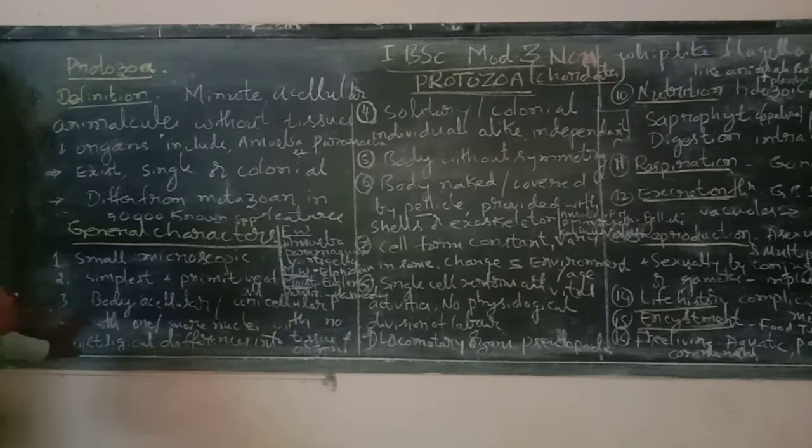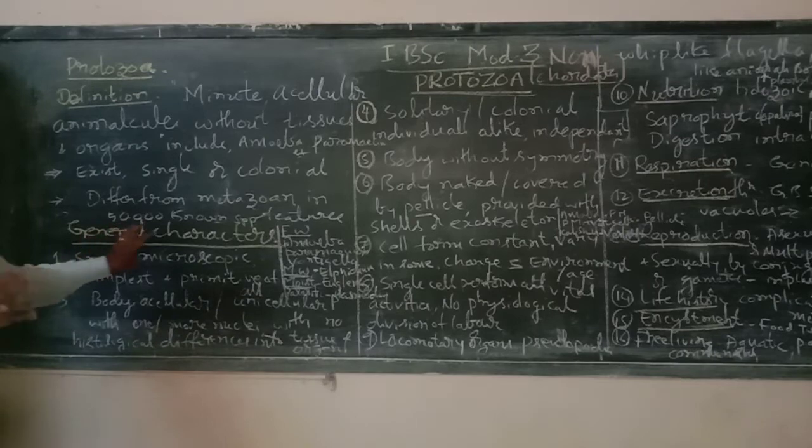Without histological differentiation into tissues and organs, there is no tissue organization. Here the tissue grade of organization is not seen because these are single-celled organisms.